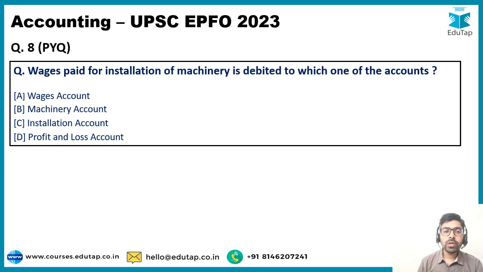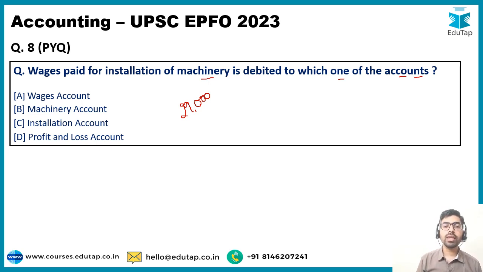Now let's move on to the next question, and this question is: wages paid for installation of machinery is debited to which one of the accounts? Now suppose you have bought a new machinery, a new air conditioner, let's suppose for 29,000. And now you have to get this air conditioner installed. You get a carpenter, an installation guy, and this installation guy is charging rupees 1,000 for the purpose of installation.